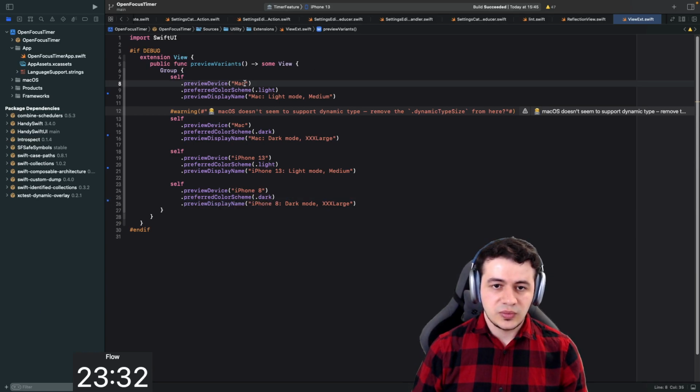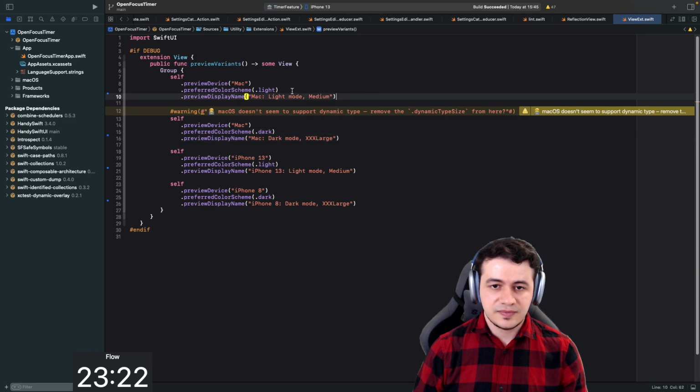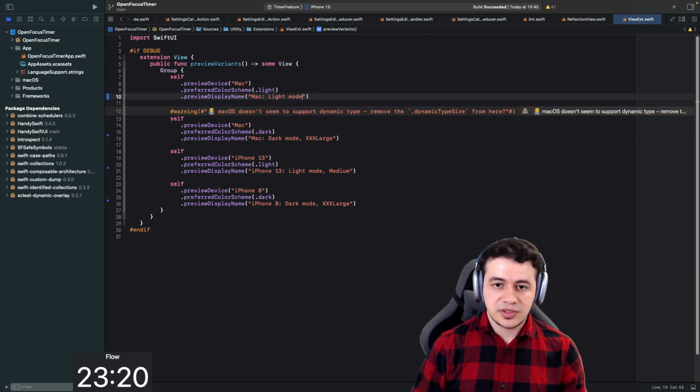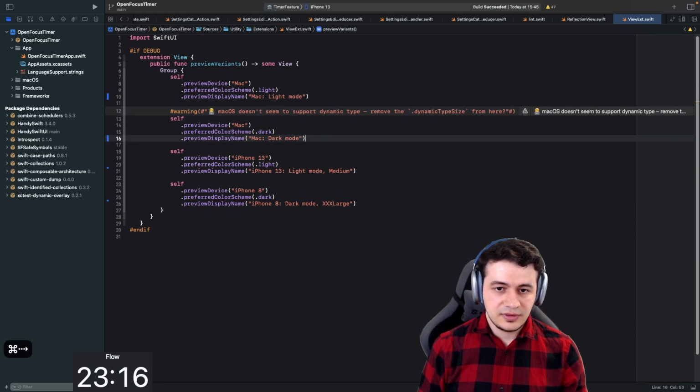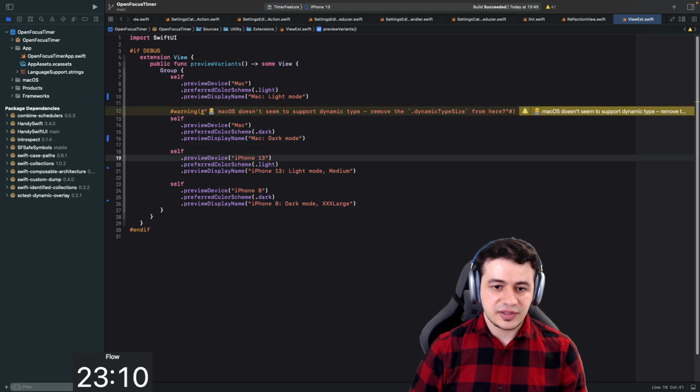Okay, so I'm going to have, okay, Mac light and Mac dark. That kind of makes sense. The medium I can remove. All right, and let's put two different devices actually. So preview device, this is two different.